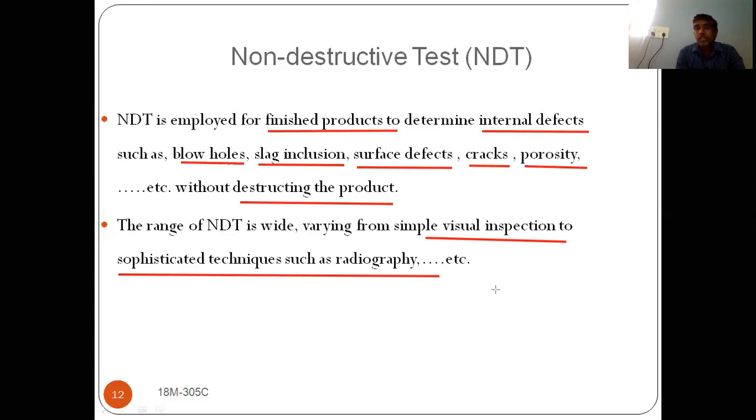All these techniques are used to find out the defects. We are not destructing the components. You have to remember that point. We are not destructing the component, but we are finding out the defects. That's why it is very, very useful in the manufacturing process.